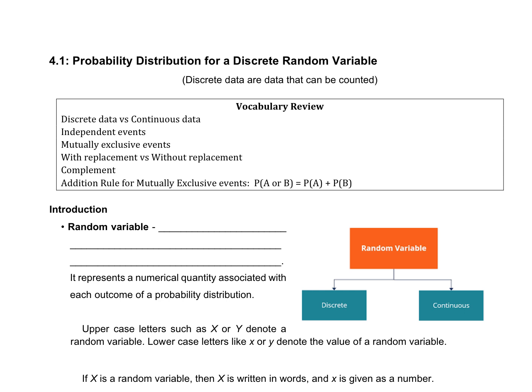So a random variable is a variable whose outcome is determined by chance. And again, you can have either discrete random or you can have continuous random. It represents a numerical quantity associated with each outcome of a probability distribution. Usually we use uppercase letters like X and Y, okay? It can be lowercase. I think they're fairly interchangeable.